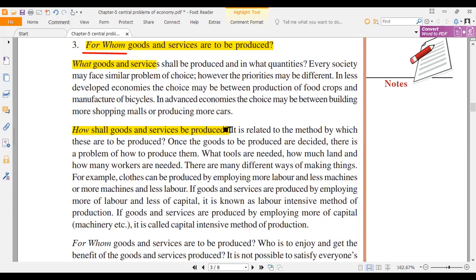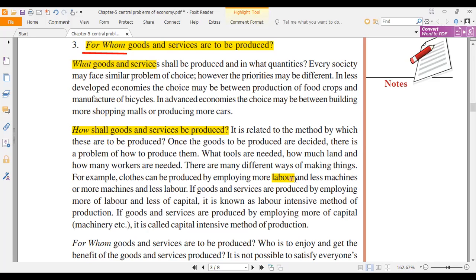Previously they used to use more and more labor. It was called labor intensive. Labor intensive means more and more people are used to produce a commodity, more people, less machines.